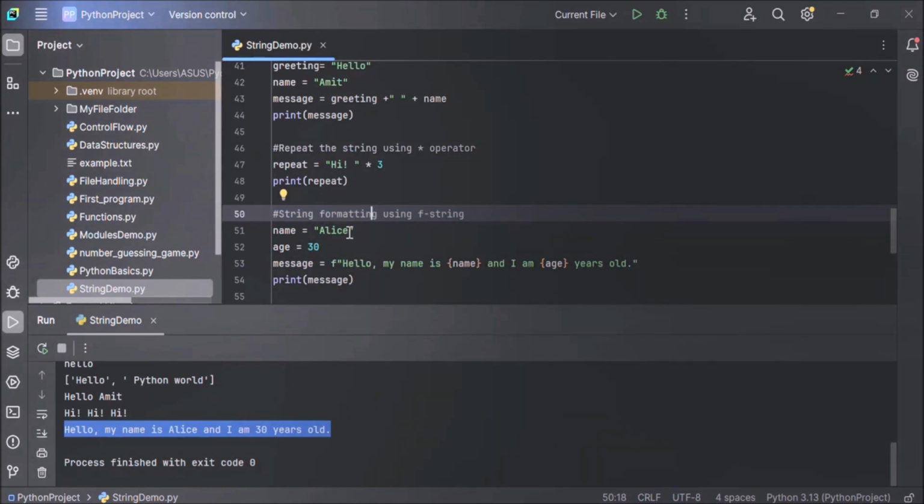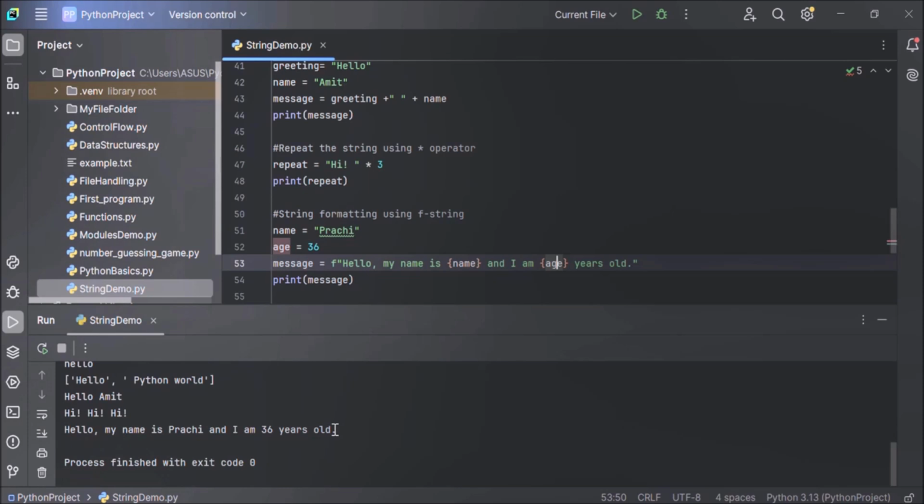Now let's give some different name. Instead of Alice, let's write some different name, Prachi, and also change the value of age, that is 36. Now, whatever value is there in this name variable, that will come here. So this time output will be, hello, my name is Prachi and I am 36 years old. Right, now let's execute the code. You can see, hello, my name is Prachi and I am 36 years old. So this is how you can insert variables into your string. So we have inserted two variables. One is the name variable and another one is the age variable.